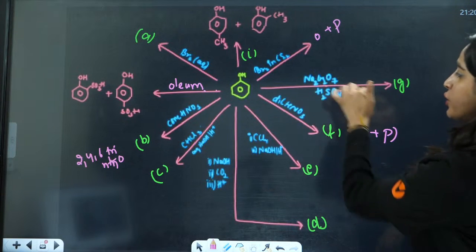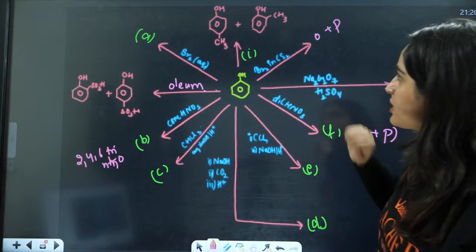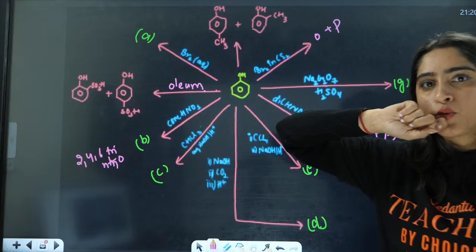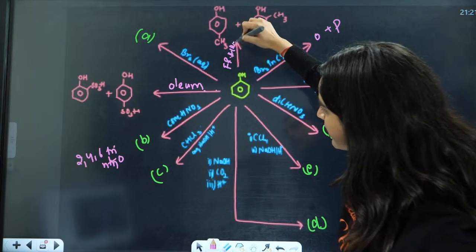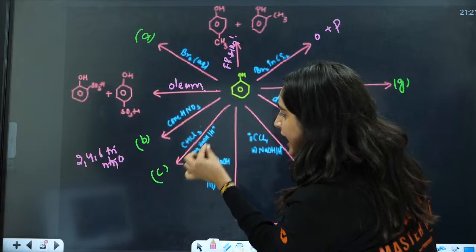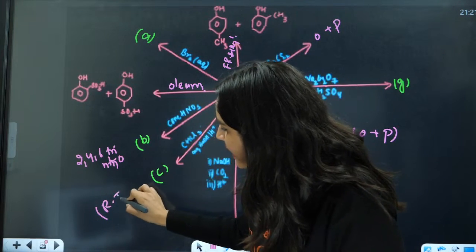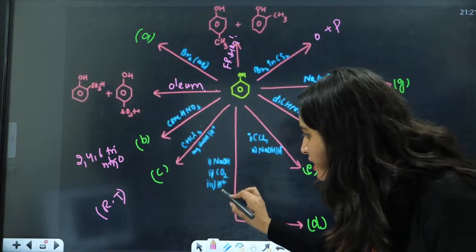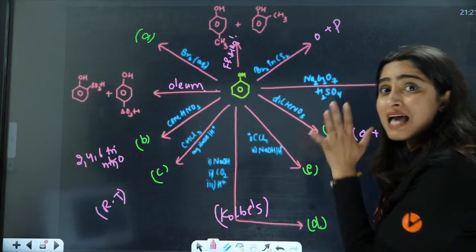With Na2Cr2O7 and H2SO4, what will be the G product here? Everybody, what is this reaction? Firstly, tell me what is one. This is CH3X and this is CH3X. What is this? This is nothing but Friedel-Crafts alkylation. What is this? That is the C product. This is CHCl3 with aqueous NaOH, which is the Reimer-Tiemann reaction. You will have the formation of salicylic aldehyde. Here you have NaOH and CO2. This is Kolbe's reaction we are talking about. You will have the formation of salicylic acid.